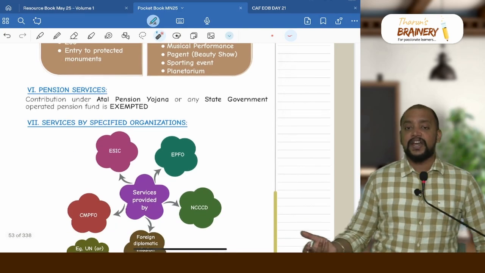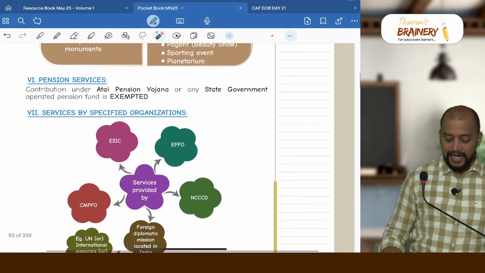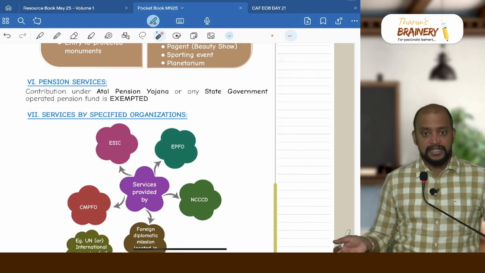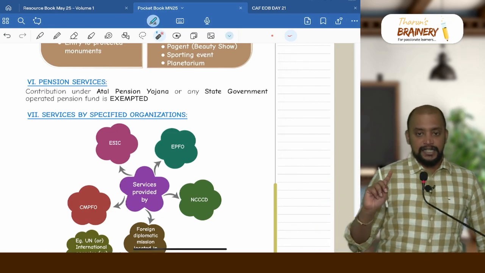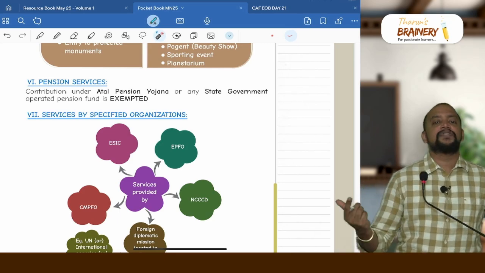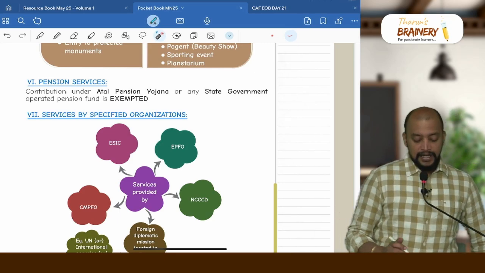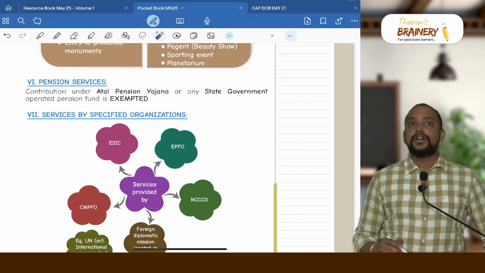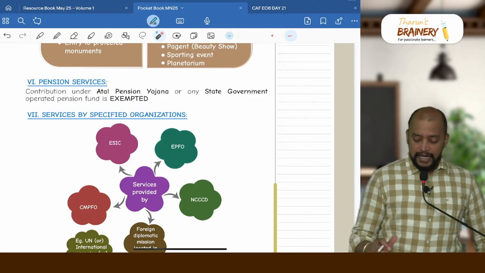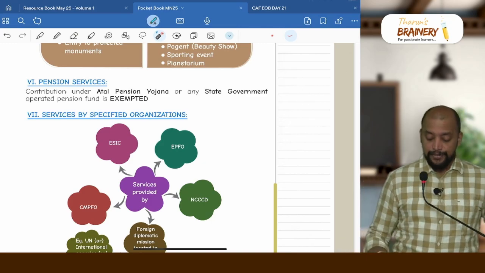If the ticket price exceeds 500 per person, entirely it will be taxable. So for all the monetary limits, if it crosses the monetary limit, entirely it will be taxable, except in case of incubator services. Incubator services will be exempted up to 50 lakhs. If it crosses 50 lakhs, only the excess is taxable. Then pension services. So contribution to Atal Pension Yojana or any state government owned pension fund will be exempted. Only these 2 pension schemes are exempted.